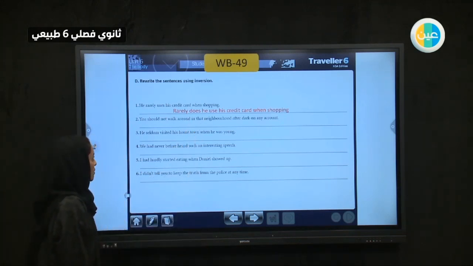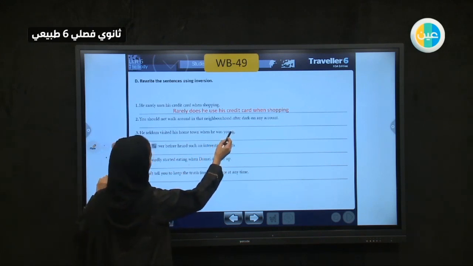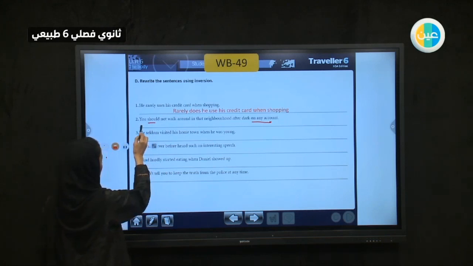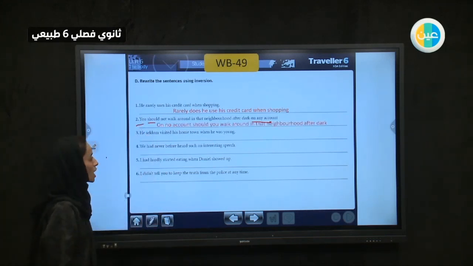You should not walk around in the neighborhood after dark on any account. So it would be easy for you. We will start with "on no account," "should," and we have "you." So let's do it. It will be: on no account should you walk around in that neighborhood after dark.